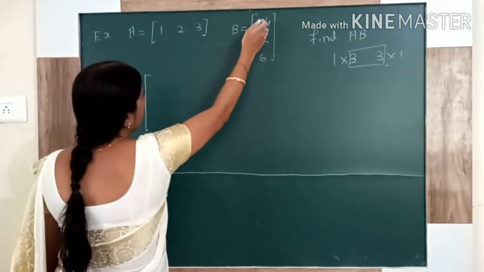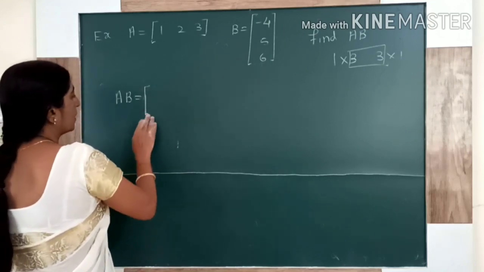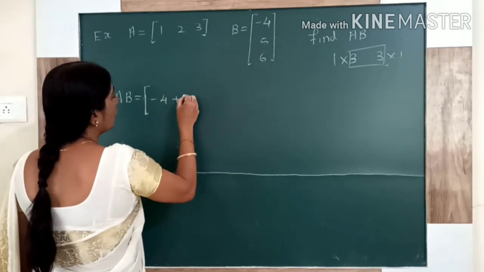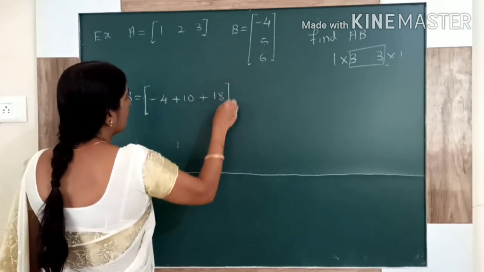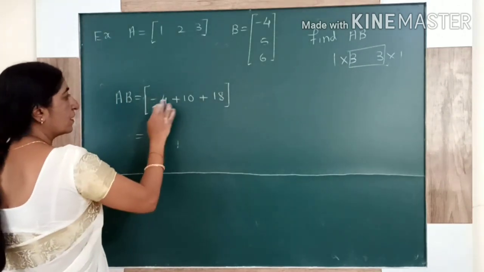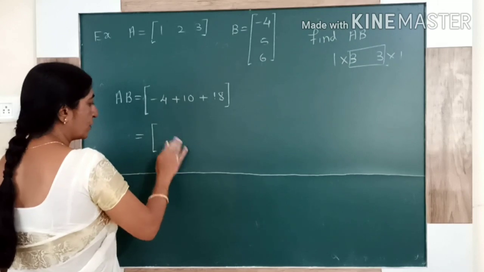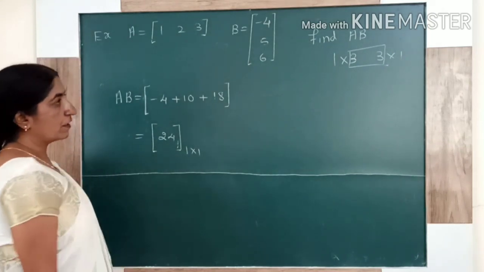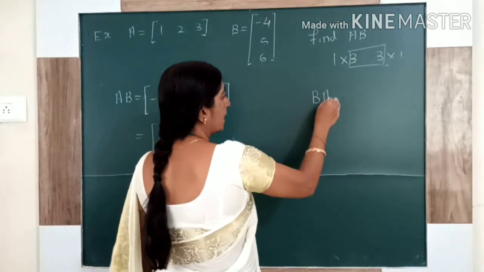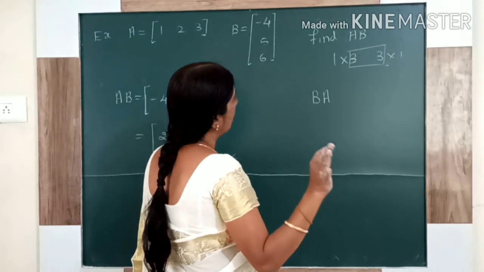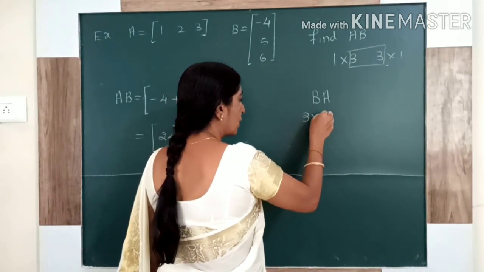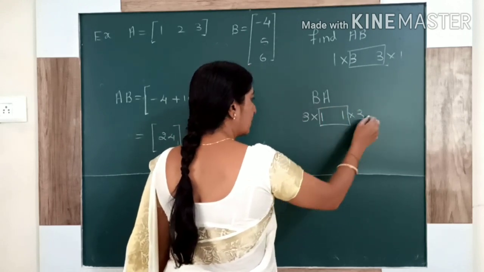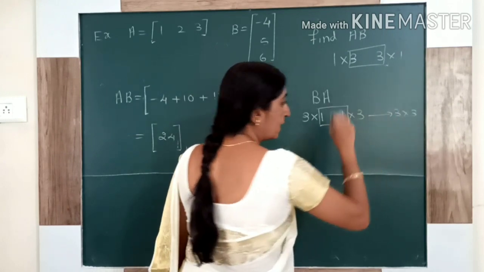We have first row with first column, only that one. In that corresponding elements, 1 into minus 4 plus 2 into 5 plus, simplify this. Minus 4 plus 10 is 6. 6 plus 18 is how much? 24. So this is of order 1 by 1. Suppose if you want to find BA, just tell me the order. What will be the order of BA? B is of order 3 by 1, A is of order 1 by 3. These terms get eliminated, then BA will finally be 3 by 3.